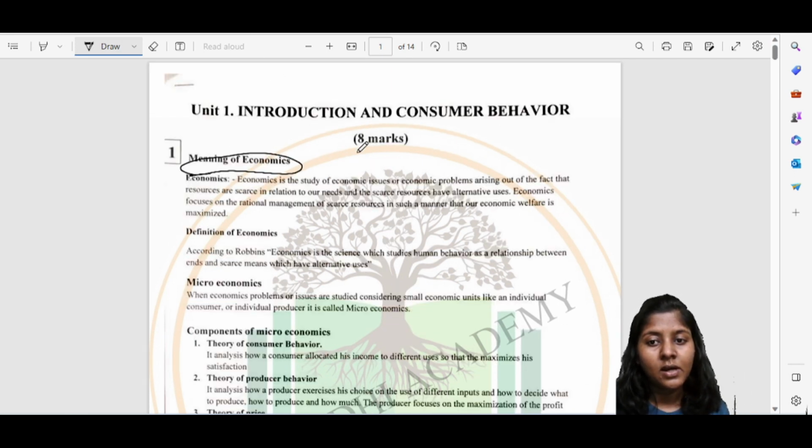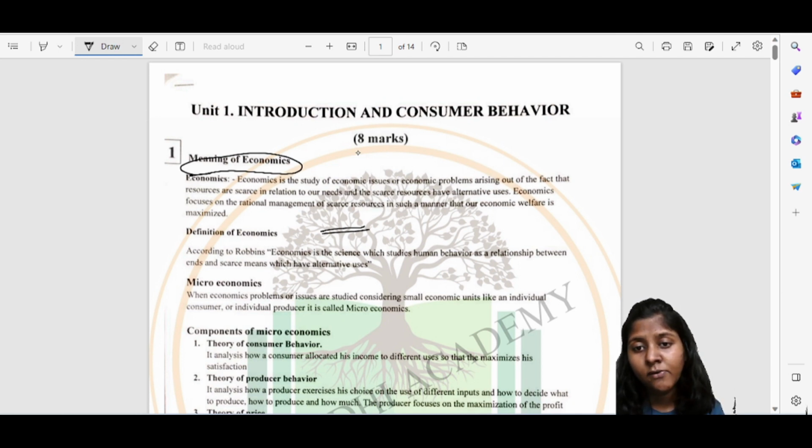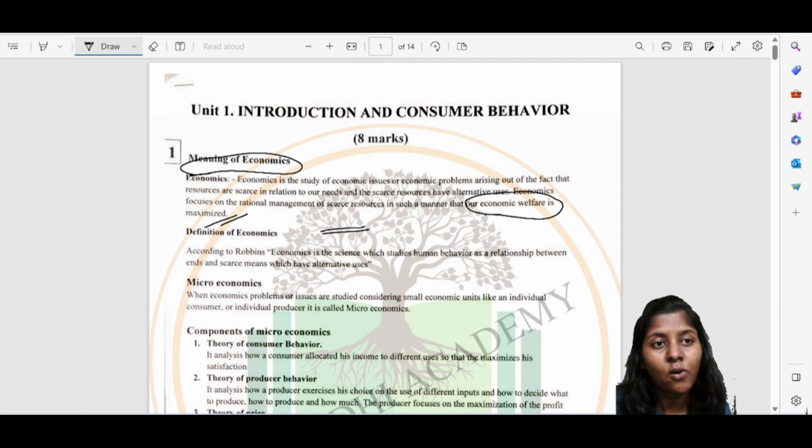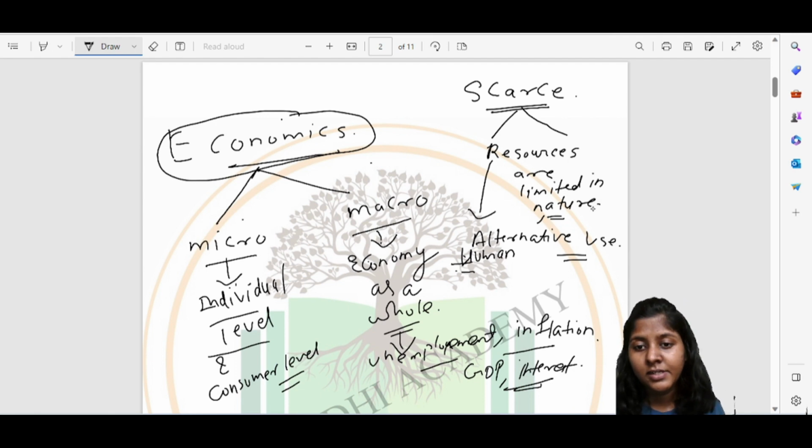Okay, so as I said, economics focuses on the rational management of scarce resources, and the main motive of that is that economic welfare is maximized. According to Robbins, economics is defined as a science which studies human behavior as a relationship between ends and scarce means which have alternative use. As I said, all the resources have got some alternative use, and also the human wants are unlimited.